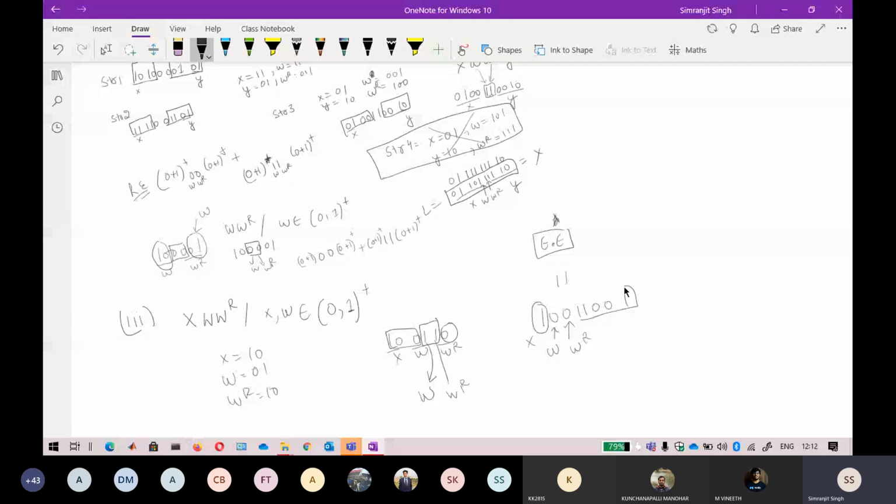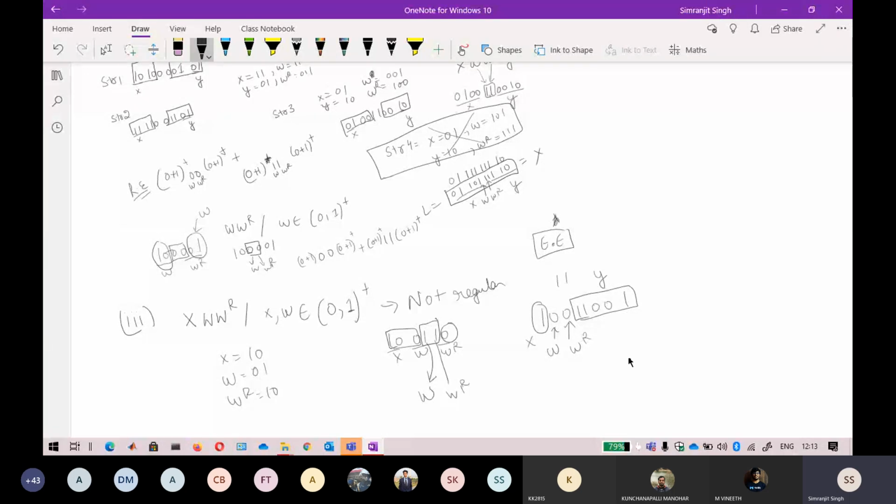Now what about the remaining part? There is no extra variable that I can assign, because the w and wr length is finished, so I cannot go beyond the length of this one. So I don't think that is a regular language. Because for the x part I am not able to assign any string, I cannot say that this is a regular language.